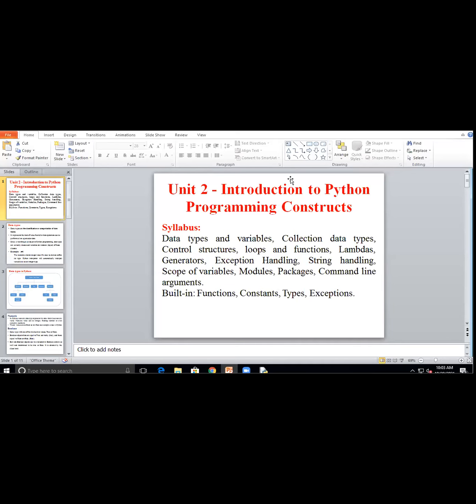What concepts did we learn in the first unit? Can anyone recall? Input from users, square root, swapping. Okay, okay.